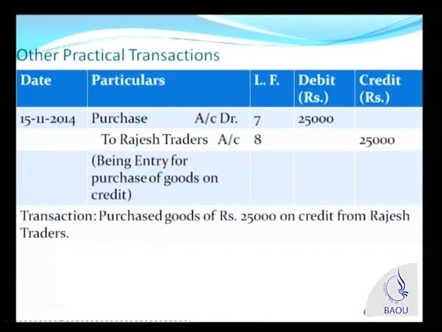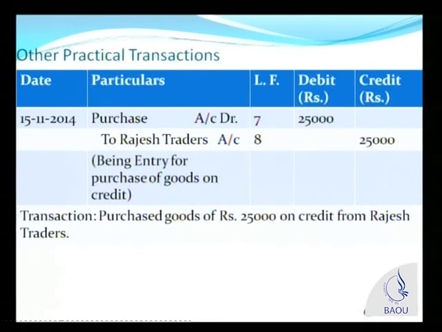You will have to pay this money to Rajesh Traders later on. Today you are getting goods. When goods are coming in, it is an asset account. Asset plus, goods increase. Asset increases. Therefore, we are debiting goods account, which, for any purchase of goods, we will write as purchase account.